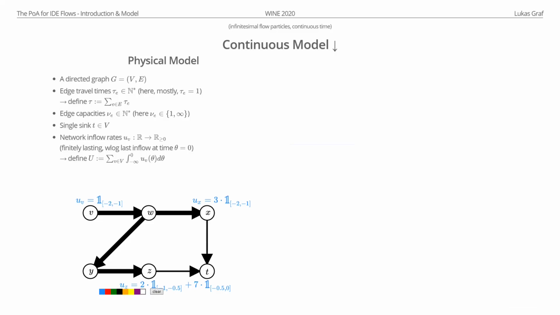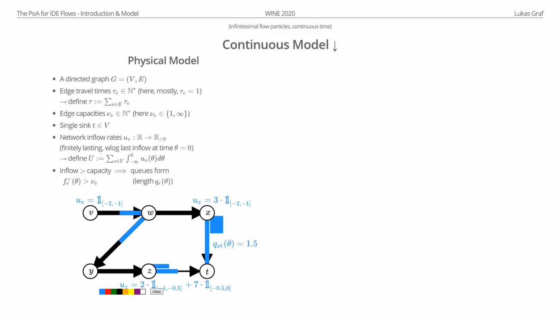And now we can observe the same behavior as before. The flow enters the network, tries traveling to the sink T, and when the flow enters the network at a higher rate than the capacity allows, for example here, then we have a congestion, which we will now model by a queue at the beginning of the edge. So if the inflow rate is greater than the capacity, a queue forms at the beginning. And this queue will now influence how the other particles behave in the network. And as before, we have a congestion on the right, so these flow particles arriving at W will now take the detour down to Y, like this.